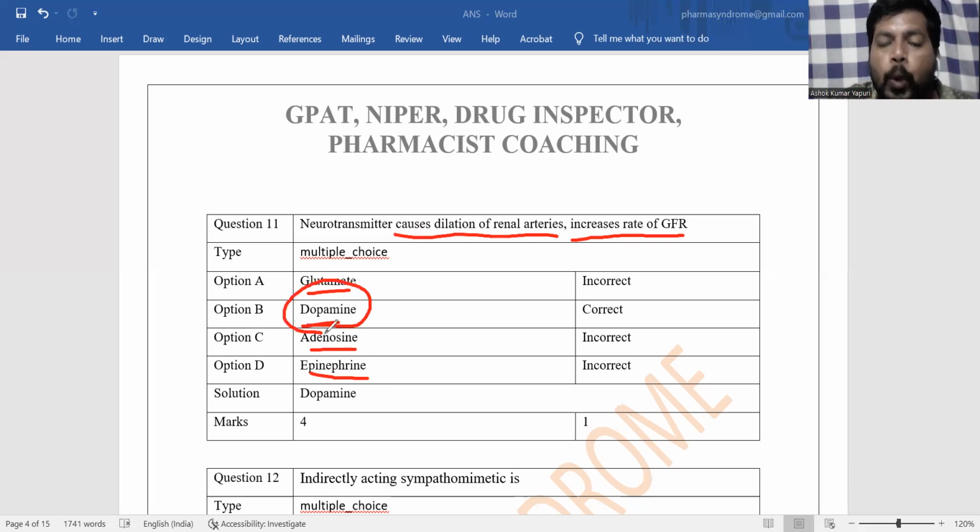Dopamine has its dopaminergic receptors on the kidney. When dopaminergic receptors on the kidney, especially renal arteries, are activated, it leads to dilation of renal arteries and increases blood flow to the kidney and increases glomerular filtration rate. If GFR increases, urine formation also increases.